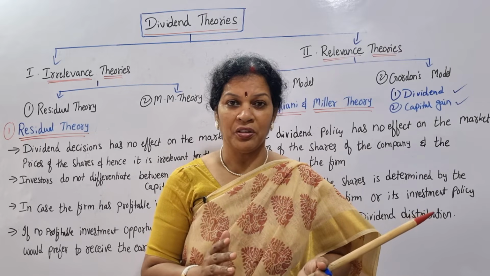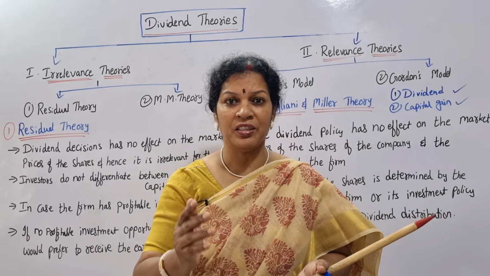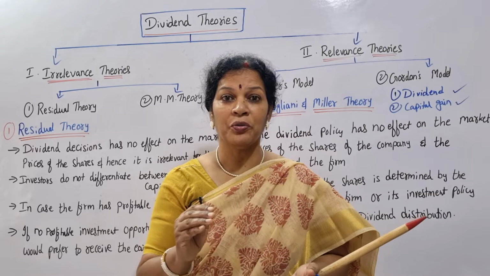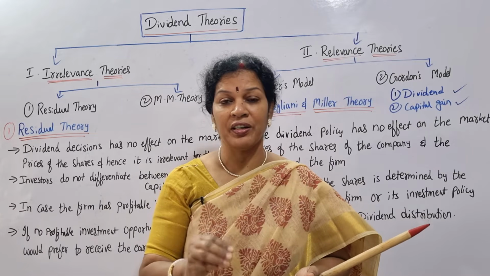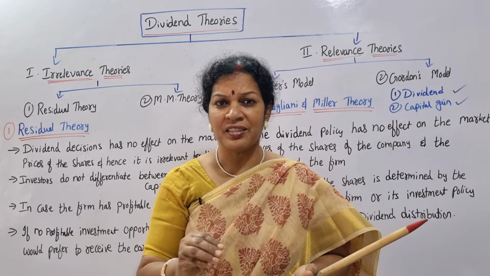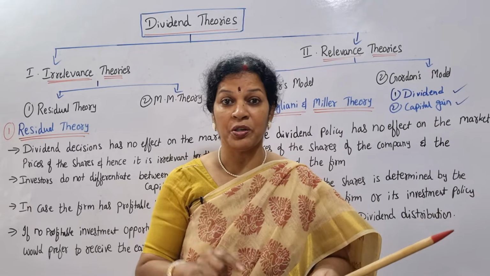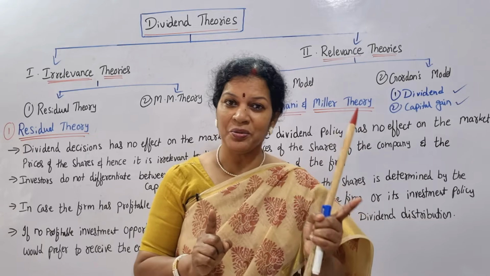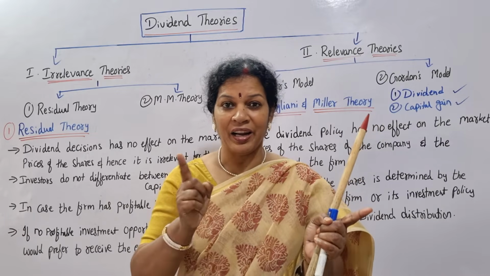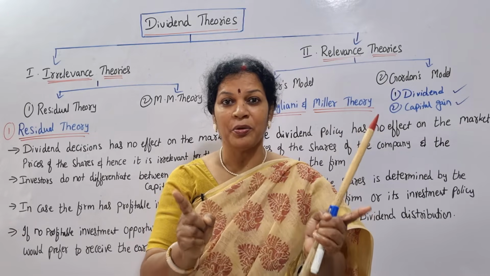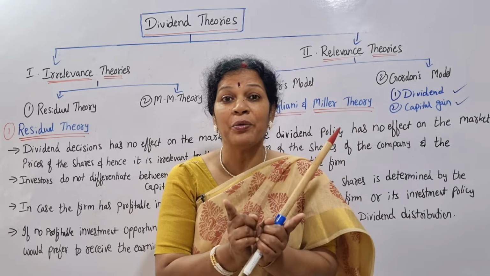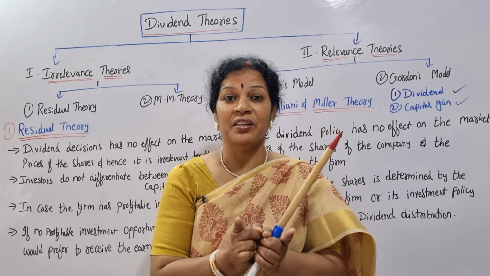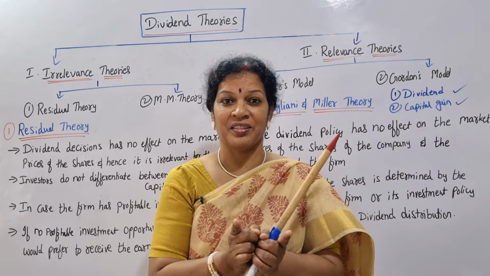Is it in a good position or not? Tomorrow if uncertainty, inflation or any other market conditions are there, if we are going to fall under any kind of difficulties, crisis, then if everything is distributed, tomorrow what will happen? So that also they have to consider. Distributing the dividend and at the same time the financial position of the organization, both they have to consider, and after that distribute the dividend to the shareholders.